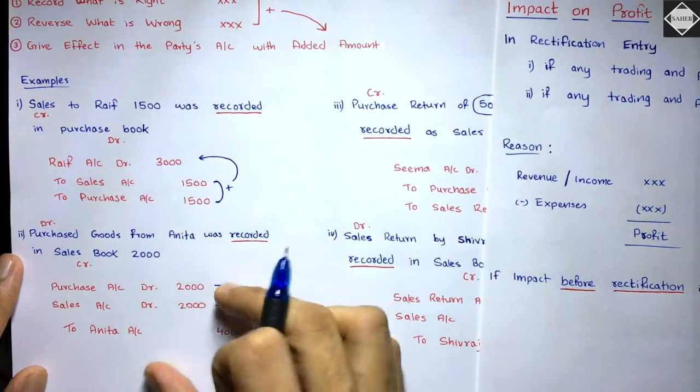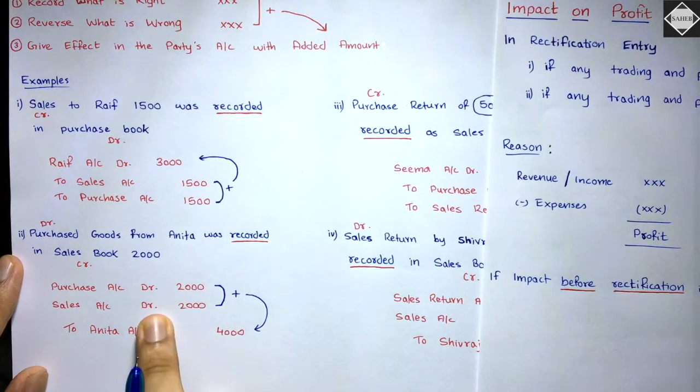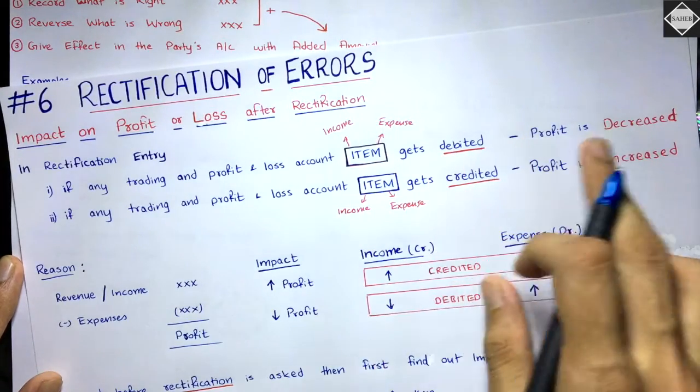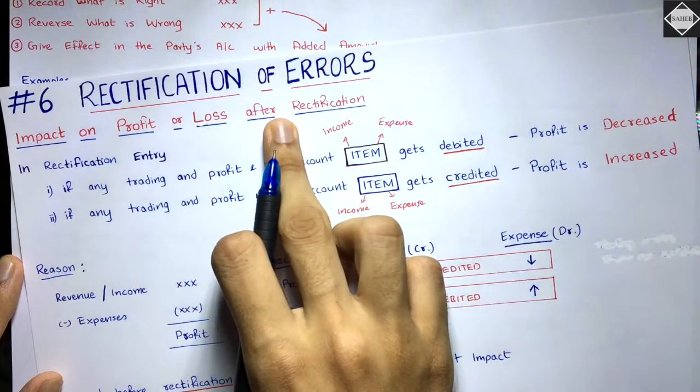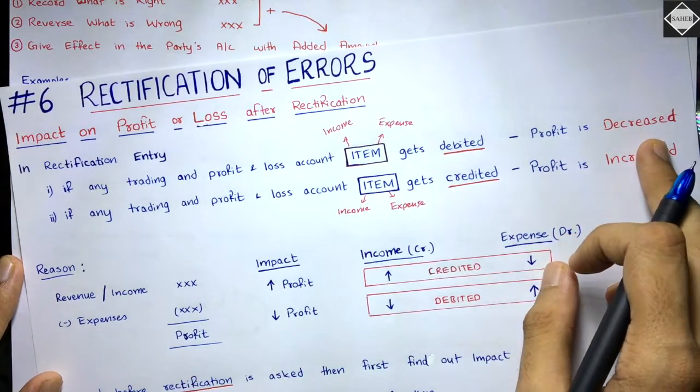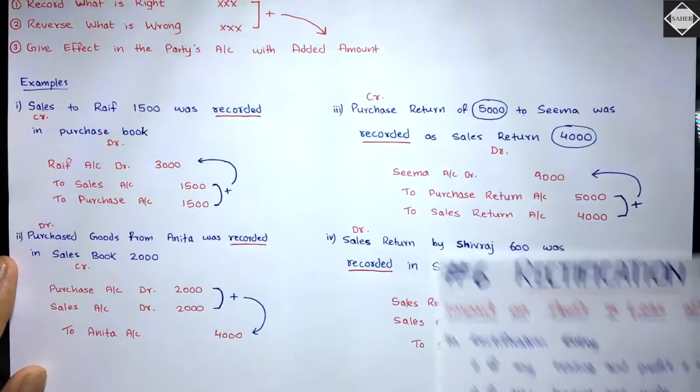Next transaction. See this entry. Purchase account debit, sales account debit. Trading and P&L items are getting debited. If they are getting debited, then profit is decreased after rectification. Before rectification, it is increased. Opposite to this. Is that clear? Simple.